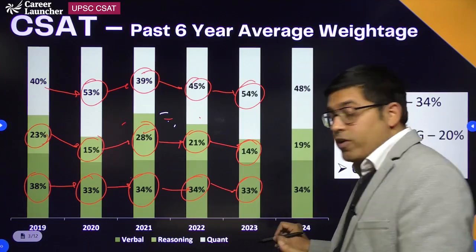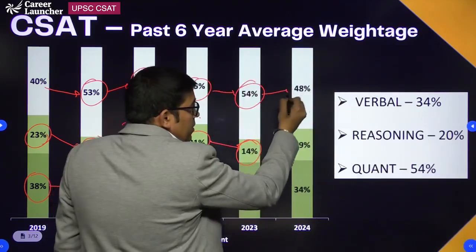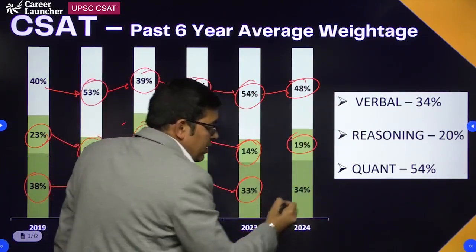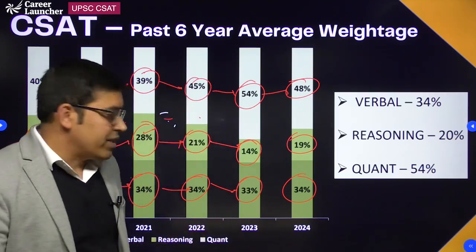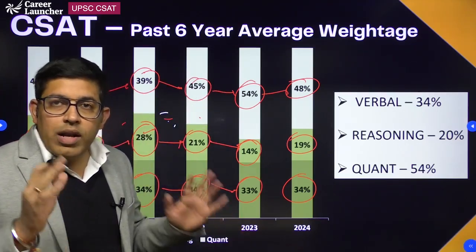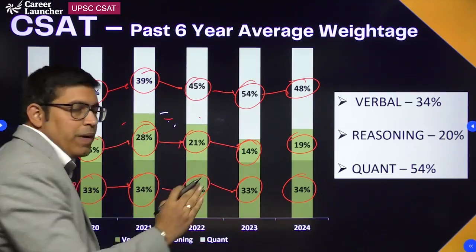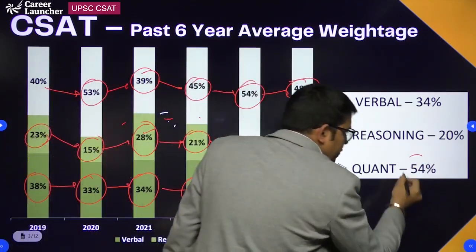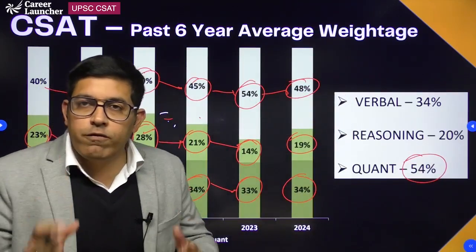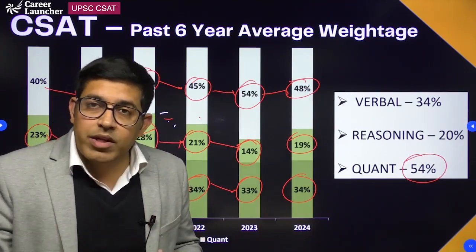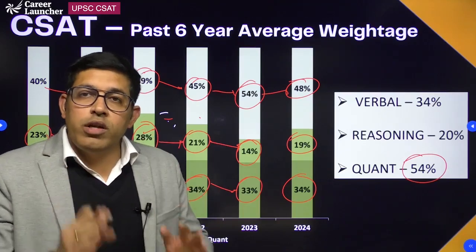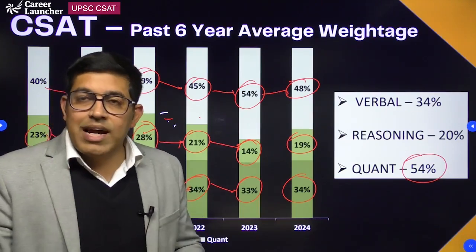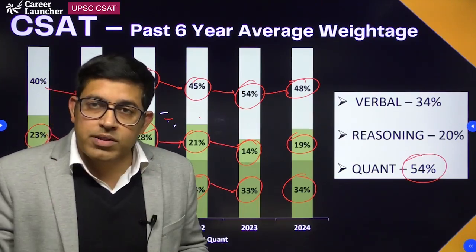And if you talk about the last year paper, quant section 48%, reasoning 19% and your reading comprehension section 34%. So on an average, if you look at the past 6-year pattern, quant section on an average is at 54%. That means half of your paper in UPSC examination. Almost 41 to 42 questions out of the 80 questions are gonna come from your quant section. That means general mental ability and basic numeracy.